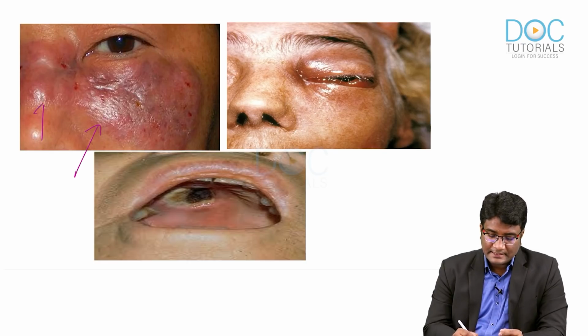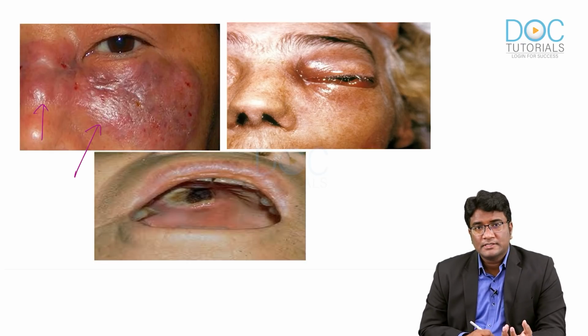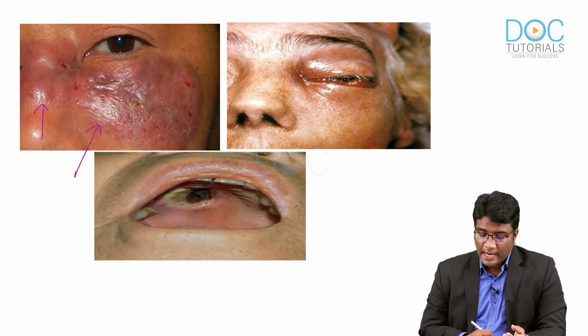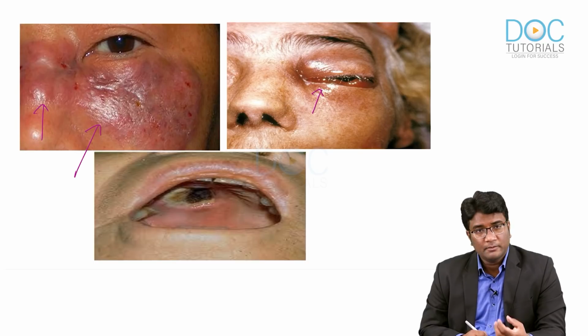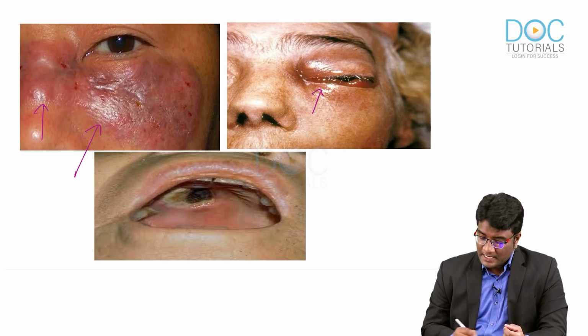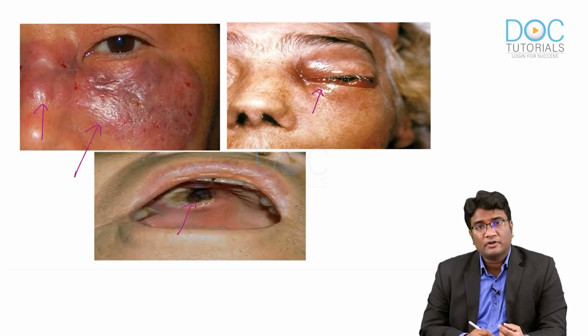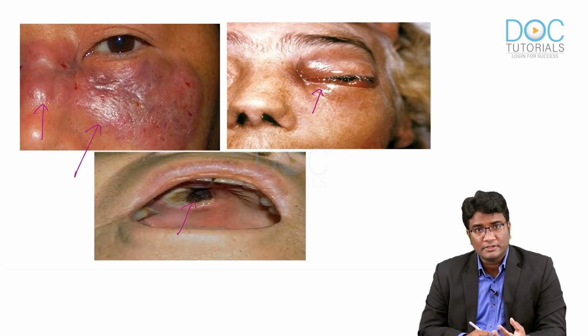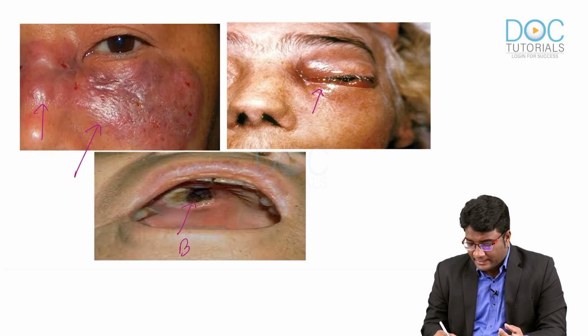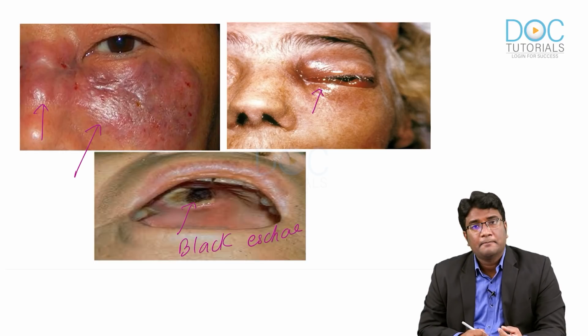There could be nasal crusting, nasal erosions, right? You will see epistaxis, there is nasal crusting that may develop, and also there could be involvement of the orbit with orbital cellulitis, producing chemosis, ophthalmoplegia, proptosis in the patient, right? And vision loss is an early finding that you see in mucormycosis. And also, there is ulceration of the nasal mucosa and the palatine mucosa, producing this black necrotic eschar, which is very characteristic of this disease, black eschar.